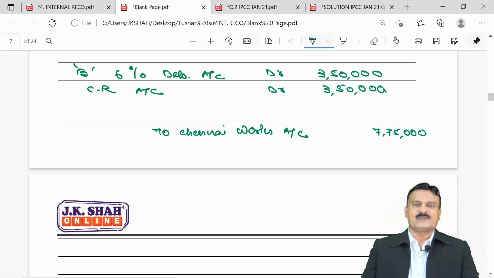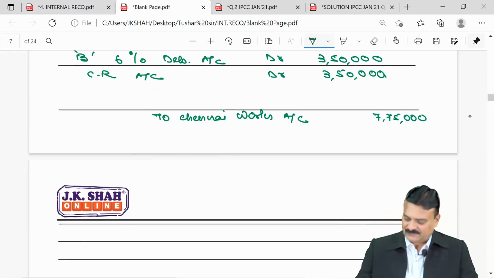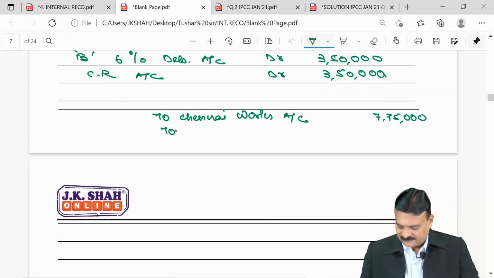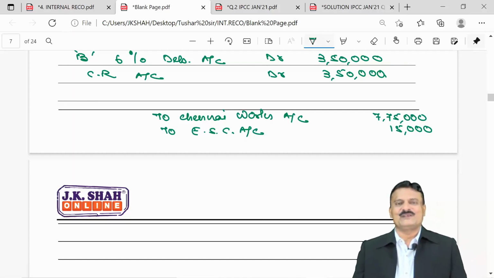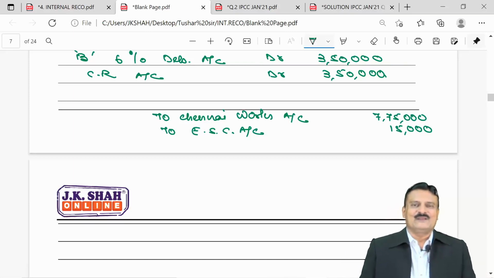Then we are also giving them equity shares of 15,000. So, to equity share capital account 15,000. So in all, we give them an excess payment of 90,000, which they are refunding back to us, and they are refunding it back in form of equity shares of Zia Limited.